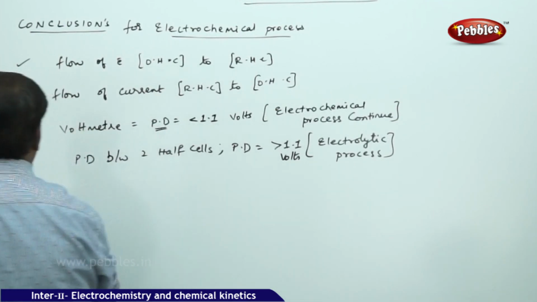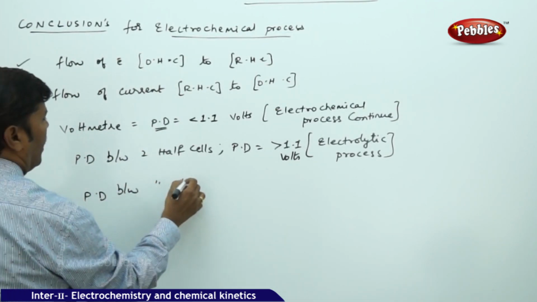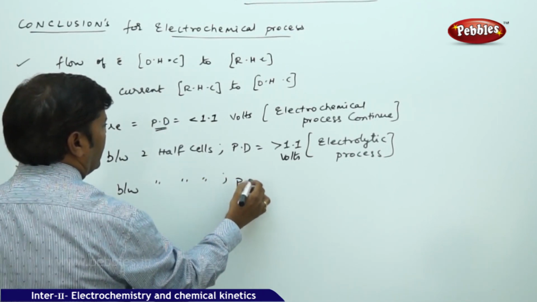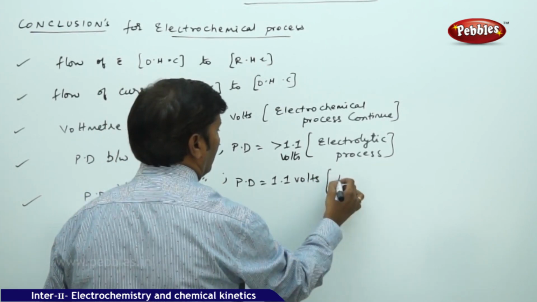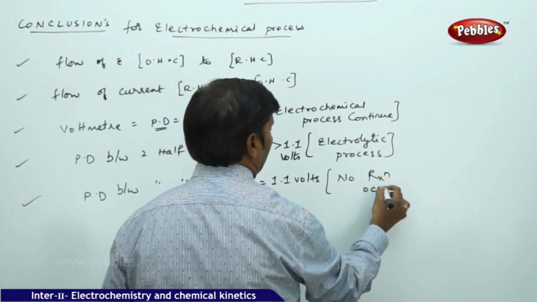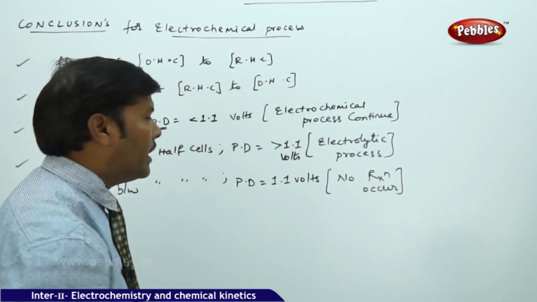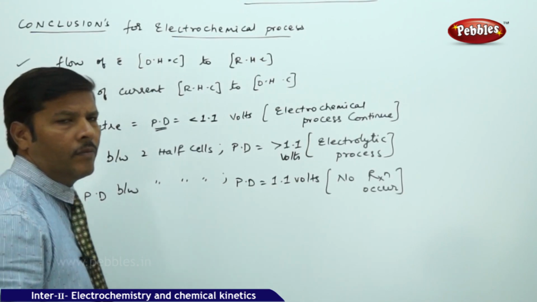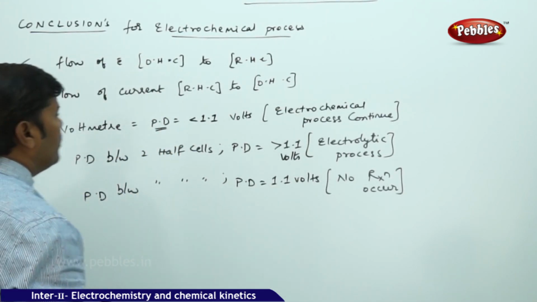Between the two half cells, if the potential difference is equal to 1.1 volts, no reaction occurs. The reaction stops. No electrolytic reaction, no electrochemical reaction. Both the reactions will stop. So these are the conclusions we can make.